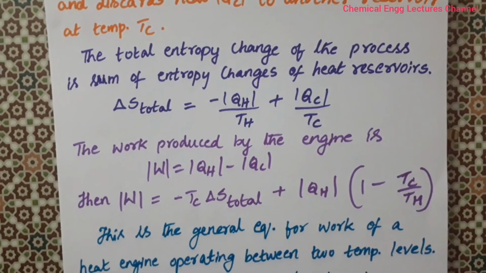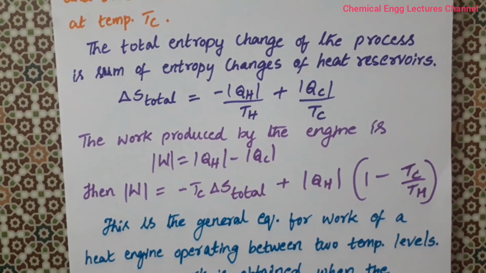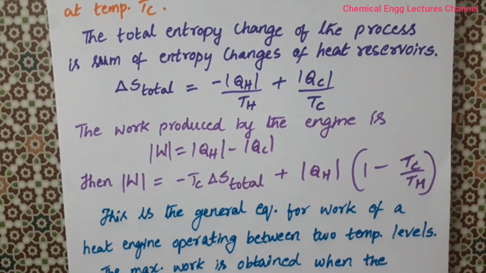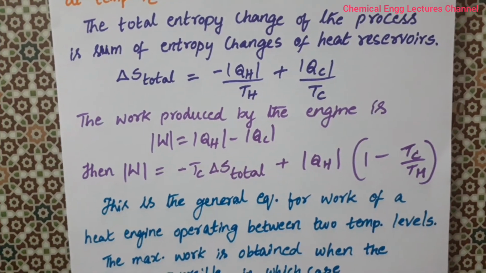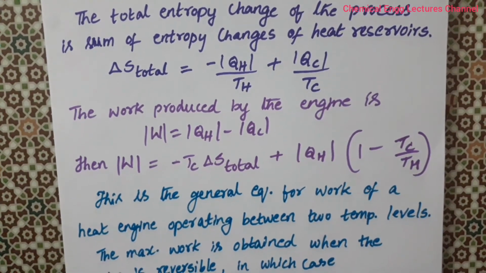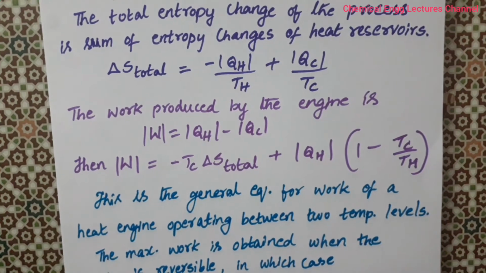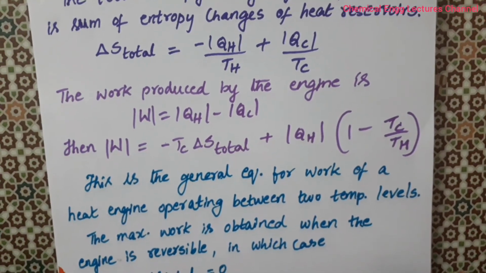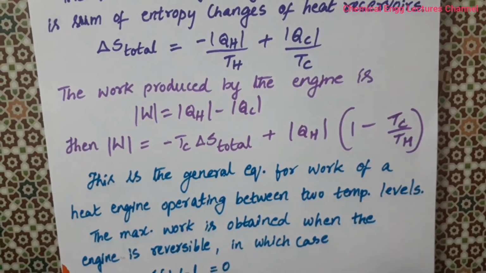Now the work produced by the engine is W equal to QH minus QC. So substituting these terms in the above equation, we get W equal to minus Tc delta S total plus QH into 1 minus Tc by Th. So this is the general equation for calculating the work of a heat engine operating between two temperature levels.